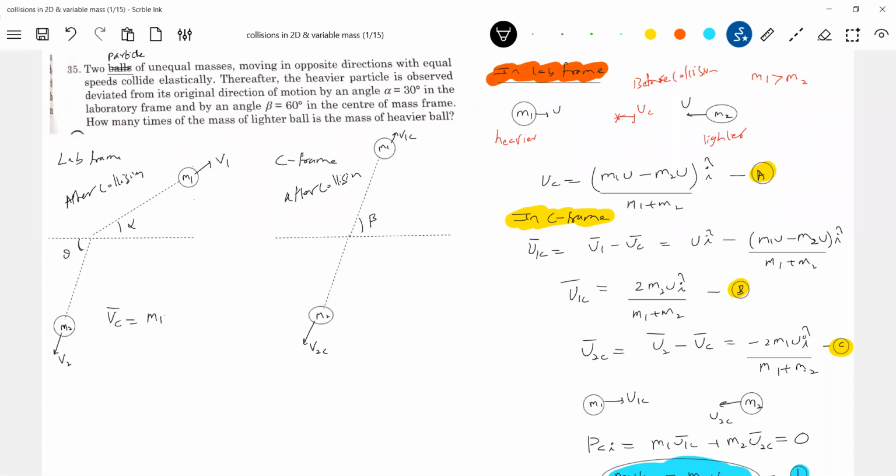Vc bar should be equal to (M1 V1 bar + M2 V2 bar) by (M1 + M2). Do we know V1 bar? We don't know. Do we know V2 bar? We don't know. But we know that due to collision, the velocity of center of mass should remain constant. The velocity of center of mass will not change. Will you agree?